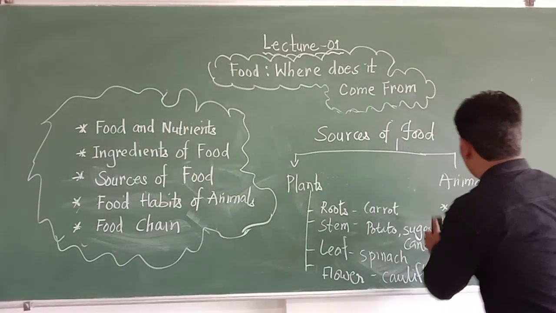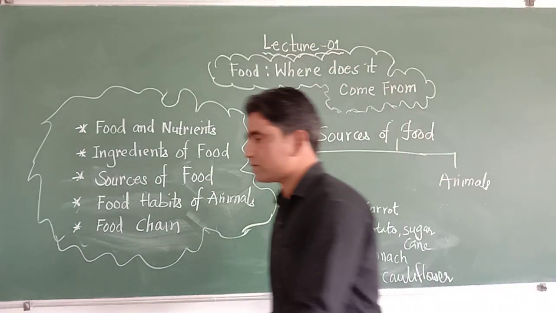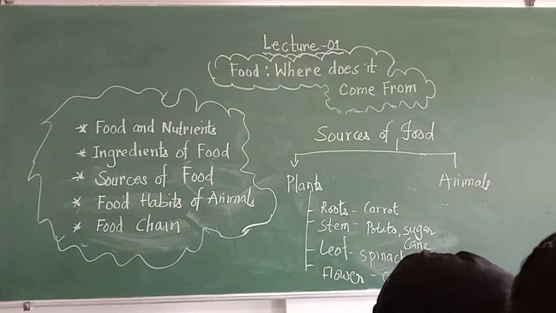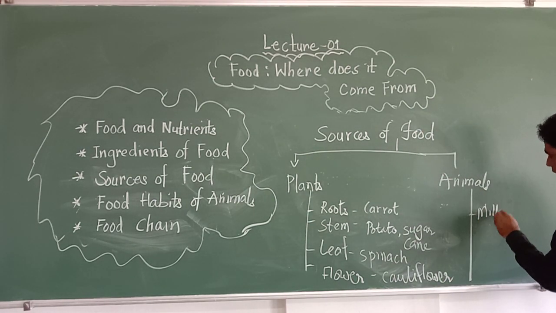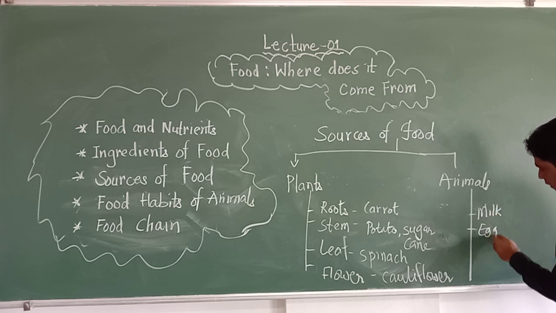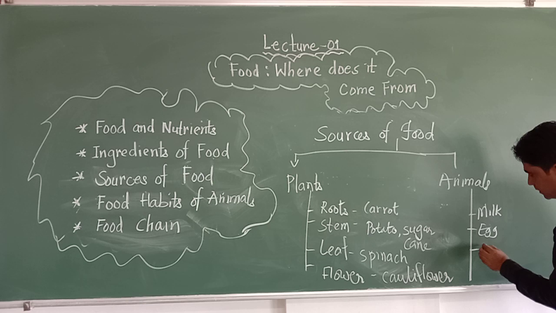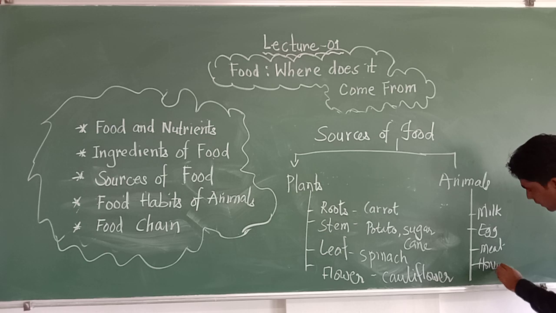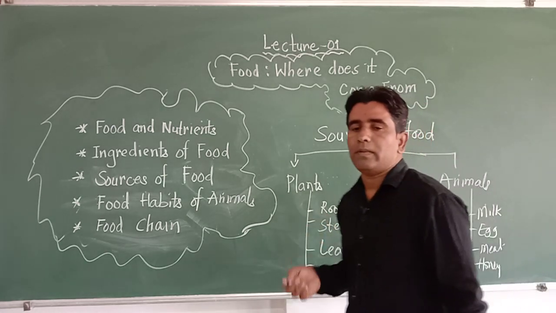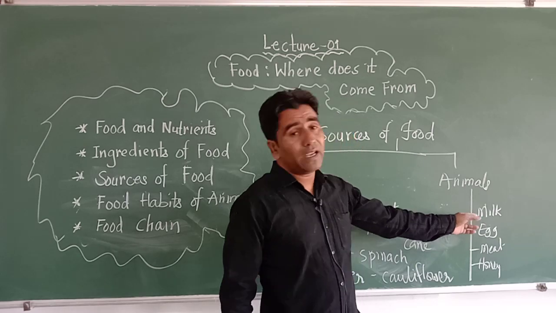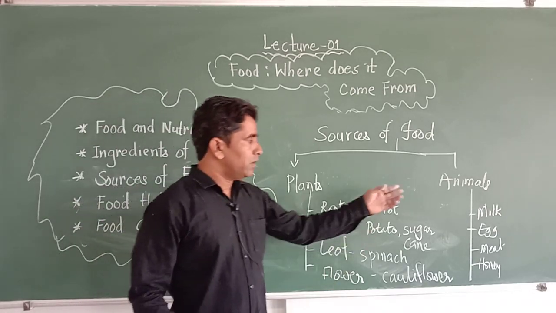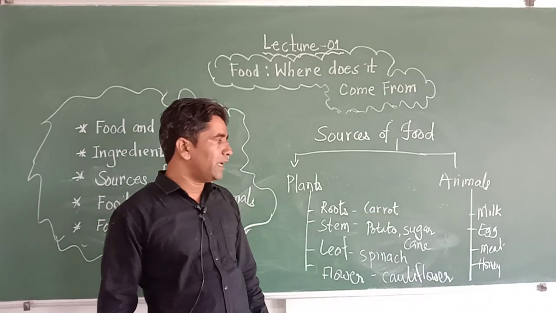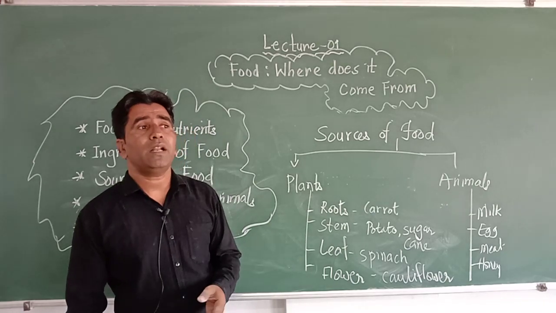Then we will be learning about the food from the animal. So animal food that we get is milk, egg, meat and honey. So these are the animal food items which we get. Milk again has a number of byproducts. You can take curd, ghee, paneer, buttermilk. They all are the examples of byproducts which we get from the animal as our food.